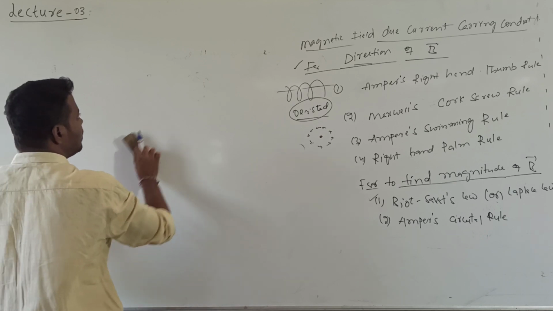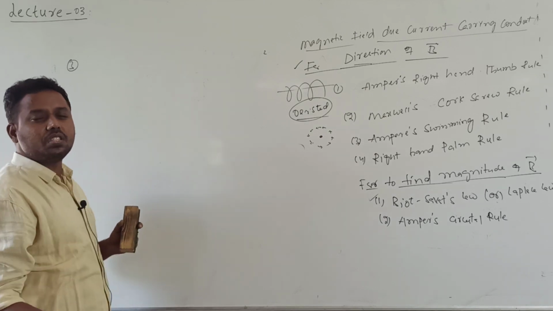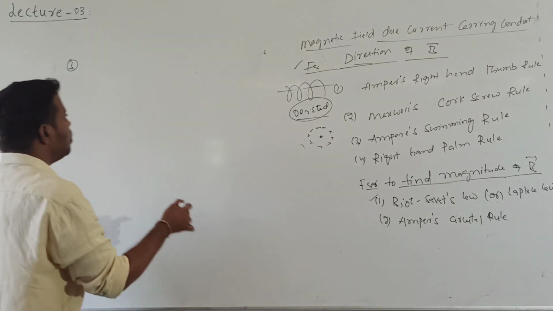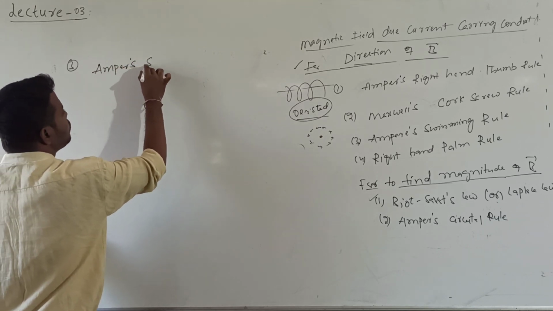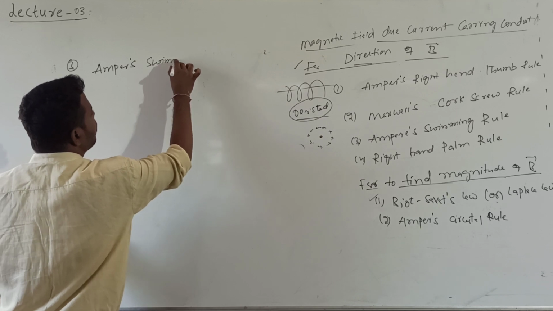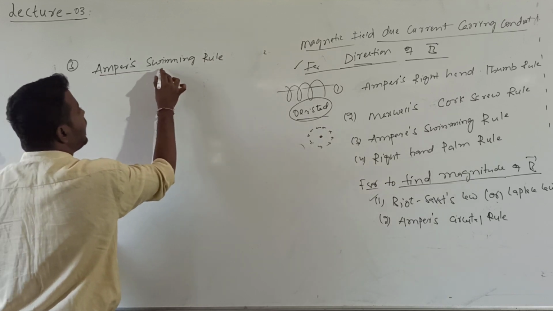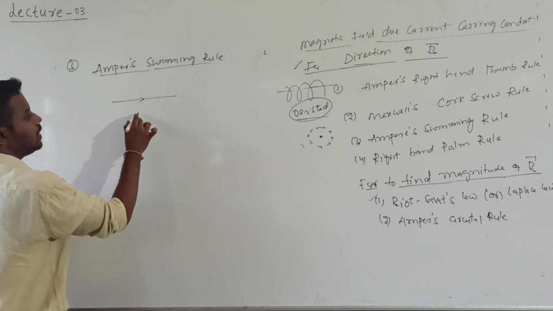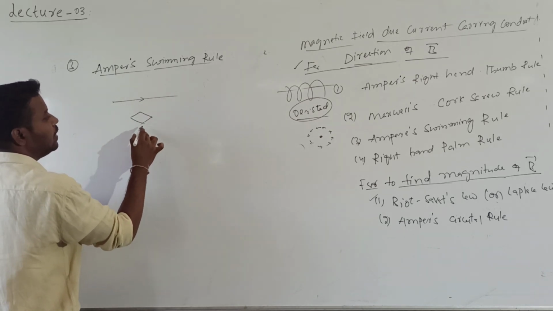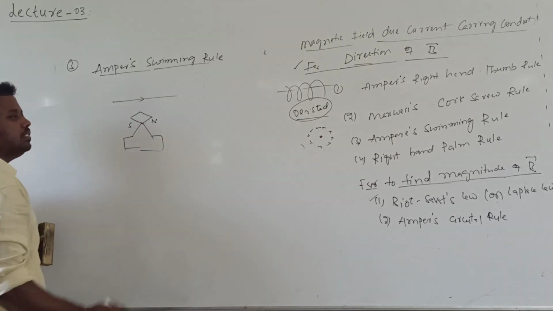This rule is somewhat difficult, but I will tell you, because when you go through some other books, you may get this rule's name. What is Ampere's swimming rule? According to Ampere's swimming rule, let us imagine a person is swimming in the direction of the current passing through a conductor. First I consider one current carrying conductor. I consider one magnetic needle, having a north pole and this is the south pole. I hold this needle on a stand. One stand is there, and on this stand I kept this needle.